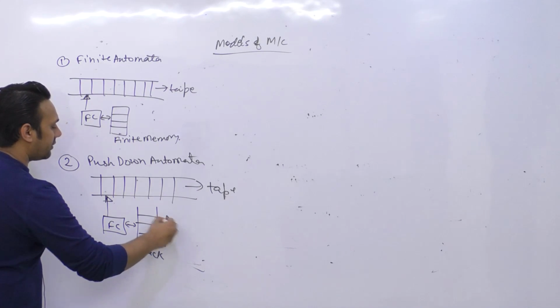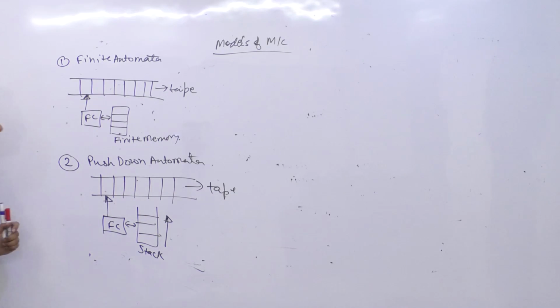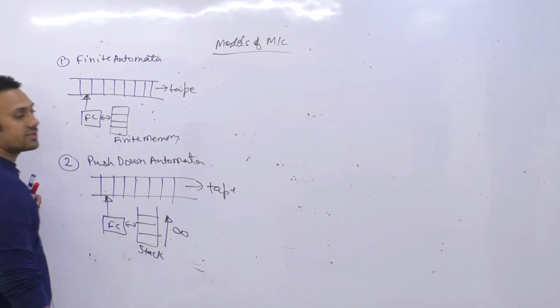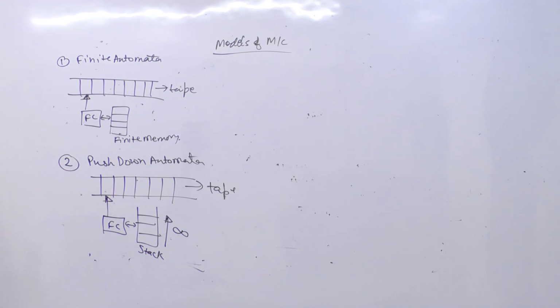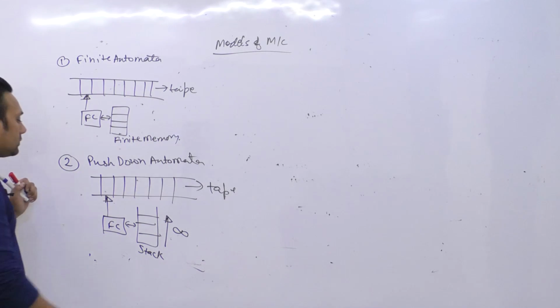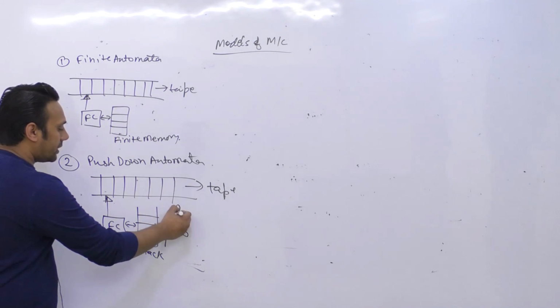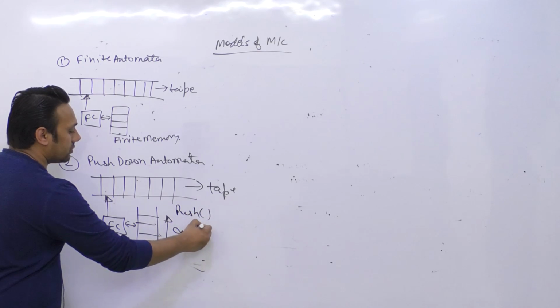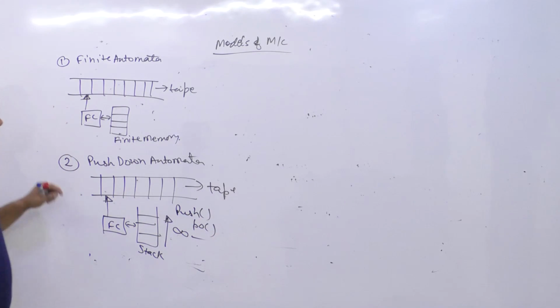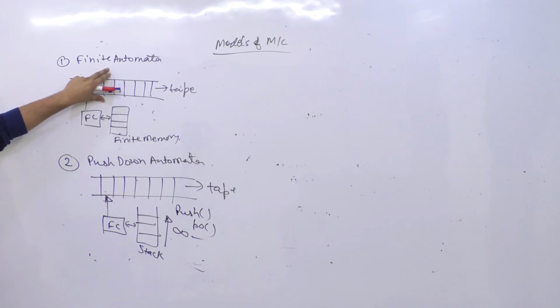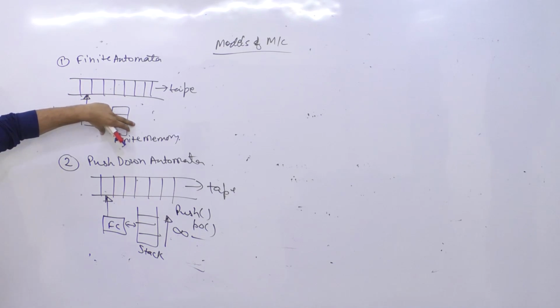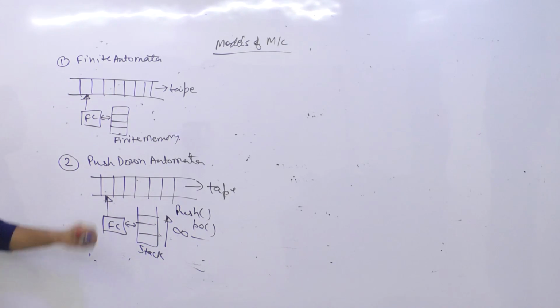And you know the working of a stack can go in one direction, and this is an infinite stack. That means you can store an infinite amount of string here. Okay, तो यहाँ पर इस stack के अंदर आप infinite amount of string को store कर सकते हैं. Okay, so you know how the stack works. We have a push operation, we have a pop operation, and so on. So in the finite automata, if you change this finite memory with the stack, then this will be called a push down automata.